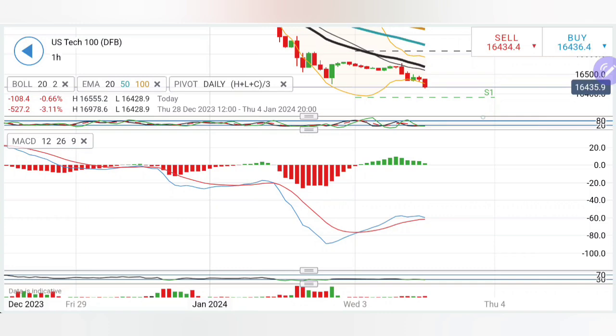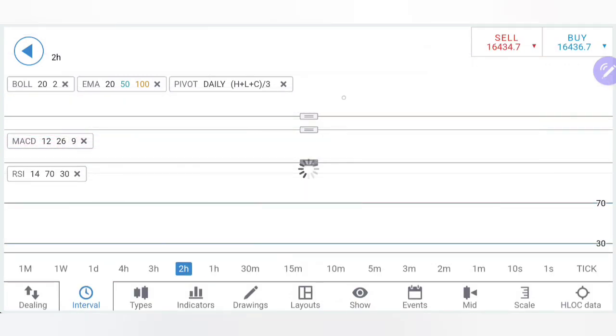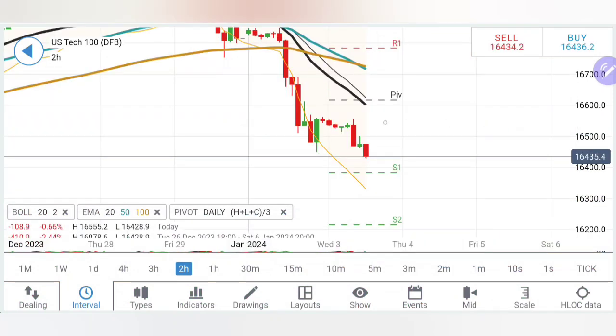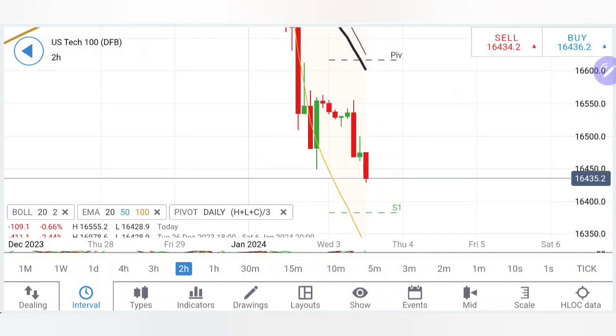Stochastic oversold, MACD has retraced a bit, trying to converge, a crossover for a sell. RSI oversold. Coming to the 2-hour chart, likewise on the 2-hour charts, one bearish candle, one step here, and then the second bearish candle. Potentially, it might try to look forward towards 16,380 levels. And yes, a little more bearishness can be seen here.